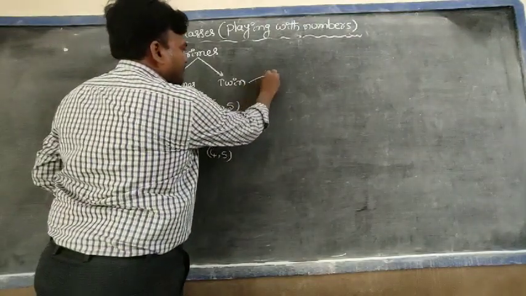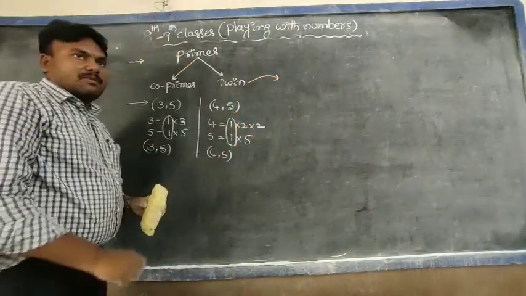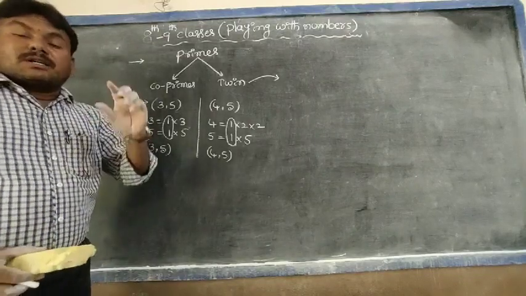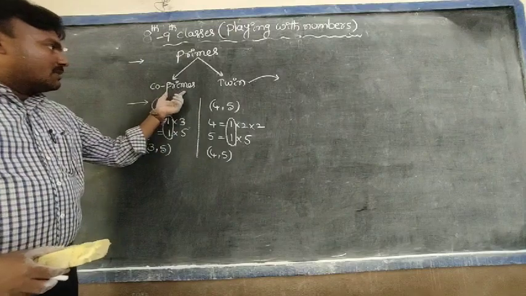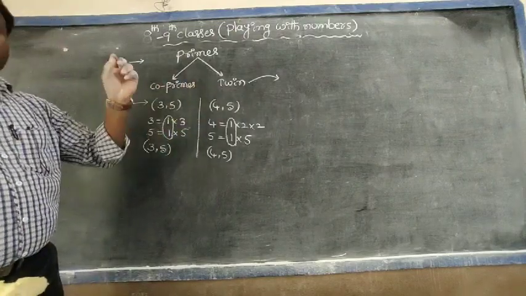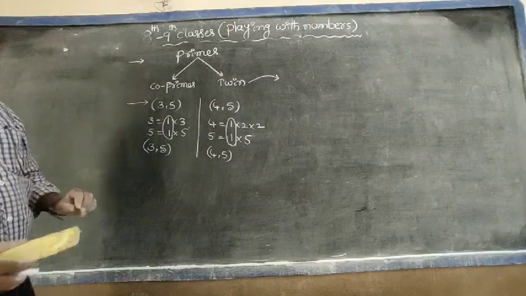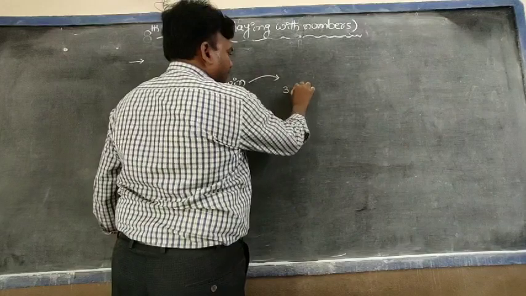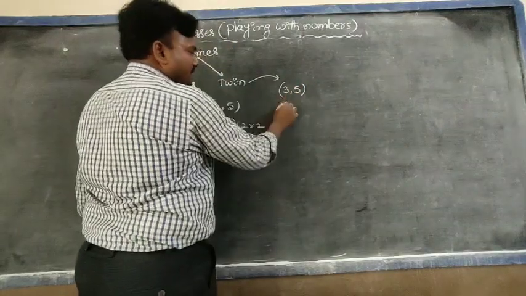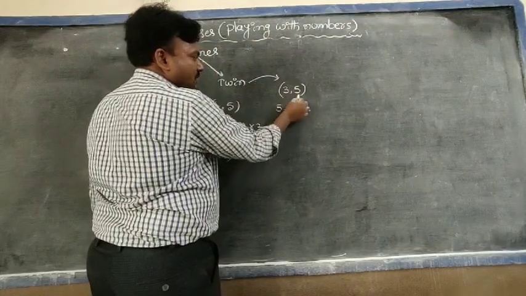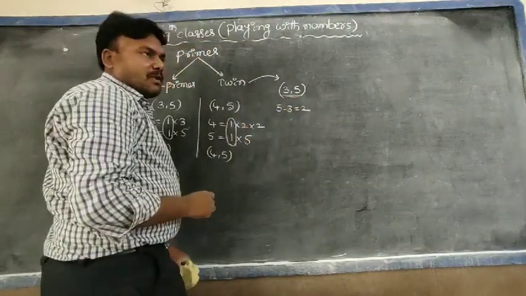Next topic is twin primes. What are twin primes? Observe, the numbers here are prime numbers. If the difference between two prime numbers is 2, then they are called twin primes. For example, here I take 3, 5. Their difference: 5 minus 3 equals 2. That's why 3, 5 is a twin prime pair.